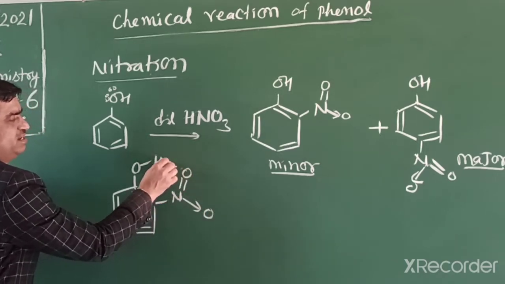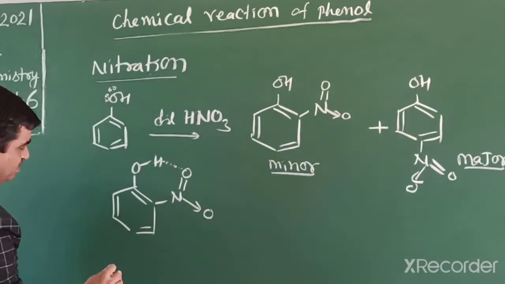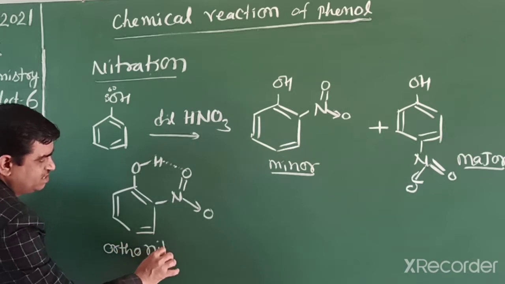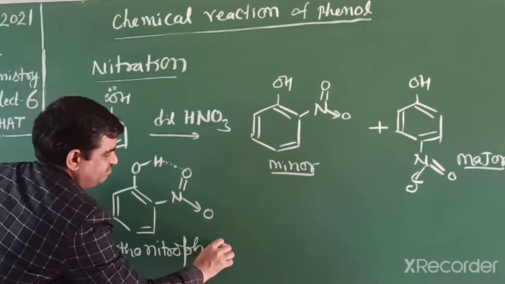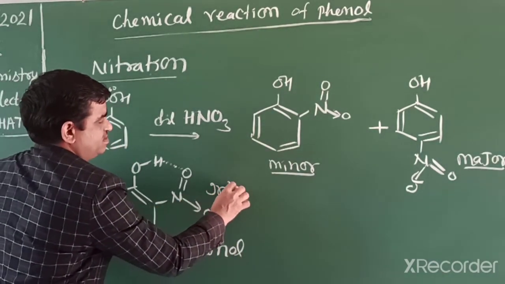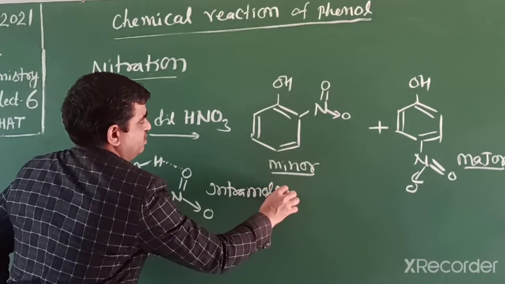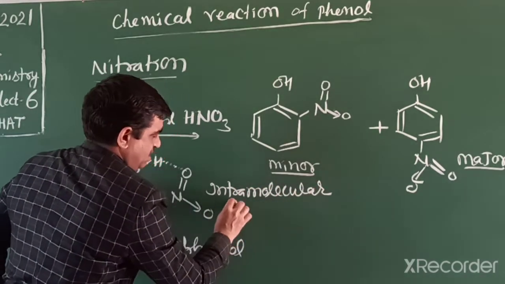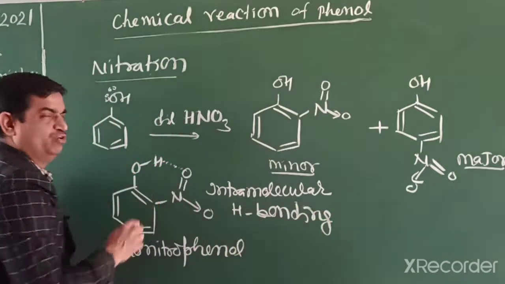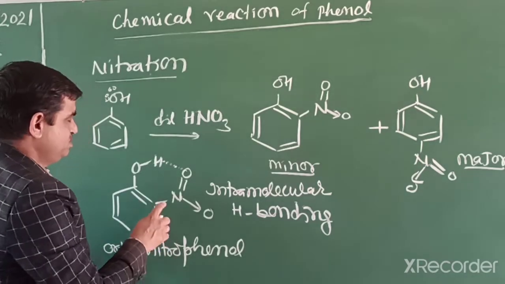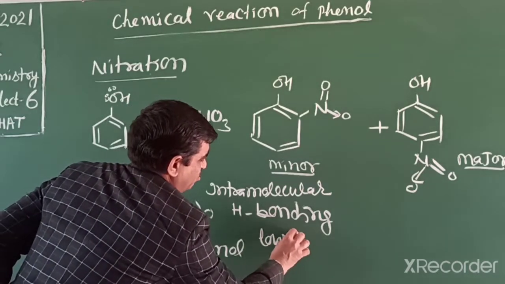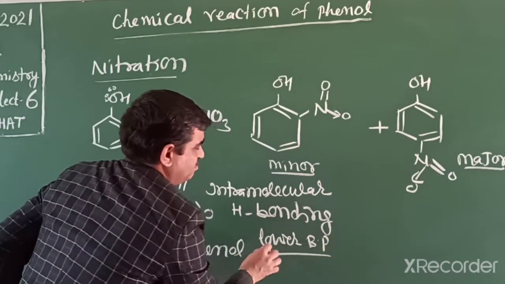There is intramolecular hydrogen bonding in orthonitrophenol, meaning hydrogen bonding within one molecule. So it has a lower boiling point.